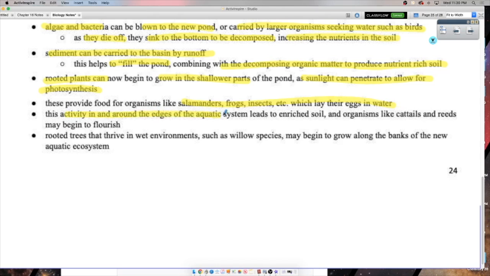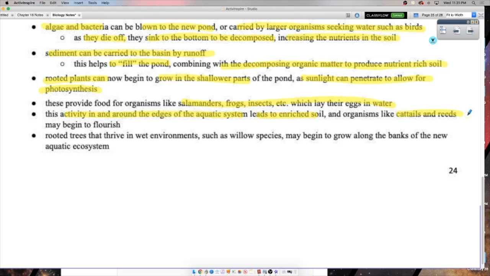So the activity around the edges of the aquatic system starts to lead to enriched soil, things dying, things leaving waste, right? Pooping. And organisms like cattails and reeds might begin to flourish. Those are ones that like shallow water, not super deep water, and will grow along the edges. And of course, everything that eats them will like that too. Insects also love to make their homes in things like this. You see how we kind of have a snowball effect here, right?